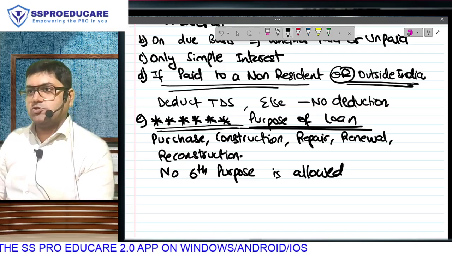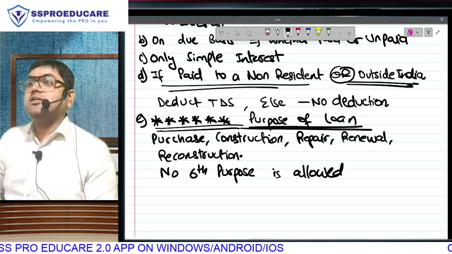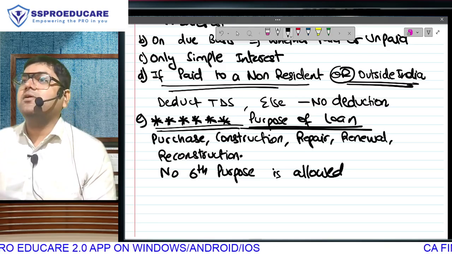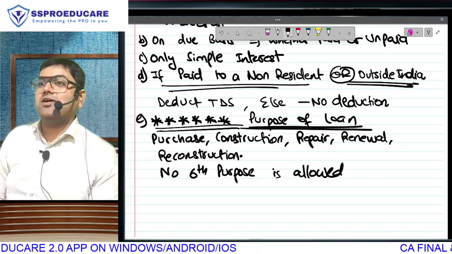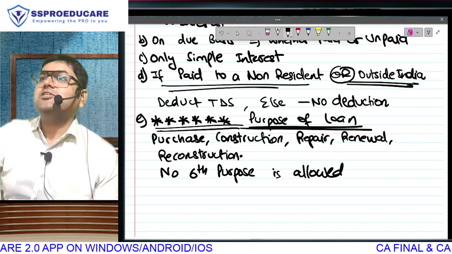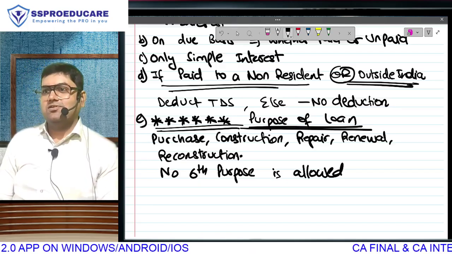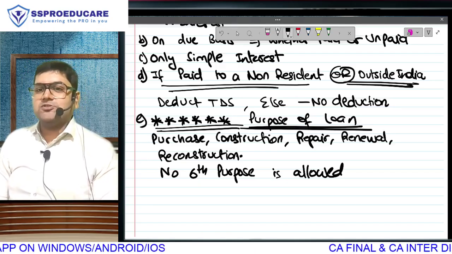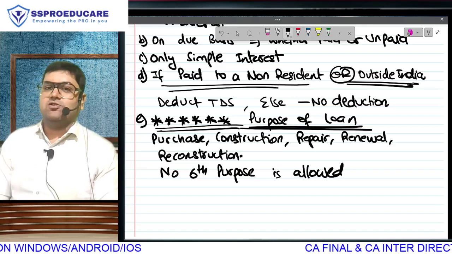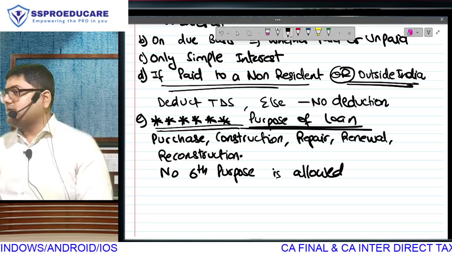Some of the properties will get sold. तो वो sales will be recorded in his P&L account, PGBP के अंदर. और उसके सामने whatever loan का interest he is paying, वो तो business expense दिखा के he will take the actual amount. No? Correct or no? So the purpose of loan should be purchase, construction, repair, renewal, reconstruction. No sixth purpose is allowed.